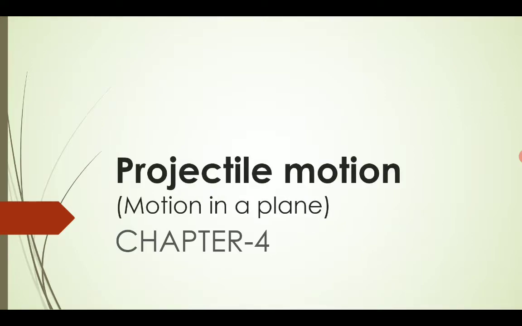In this chapter we are going to discuss a different kind of motion, which has translatory motion as well as the effect of gravity. So what is a projectile? A projectile is something which is falling or moving under the effect of gravity. The motion undertaken by a projectile is known as projectile motion.